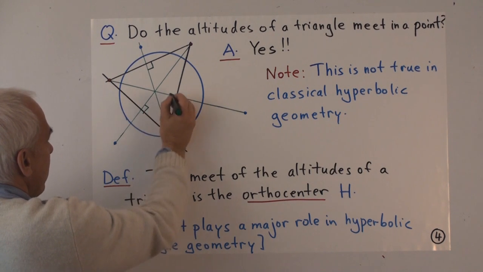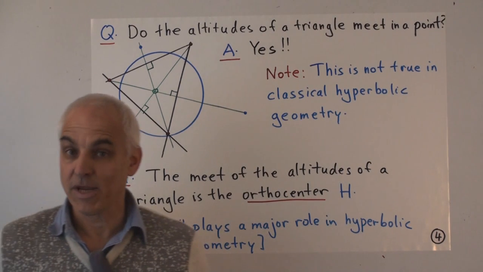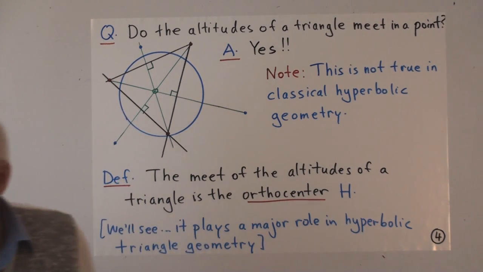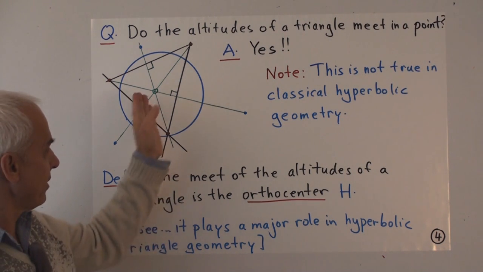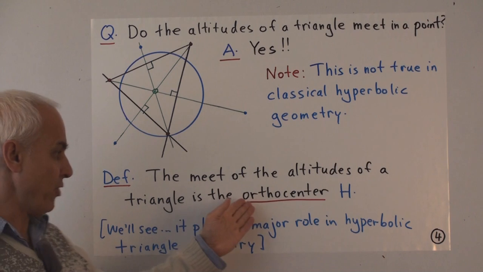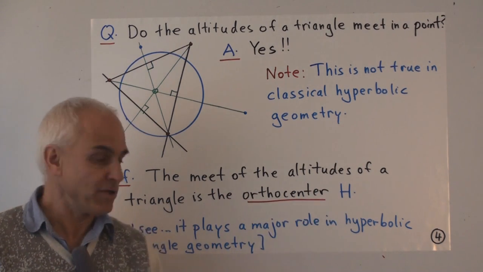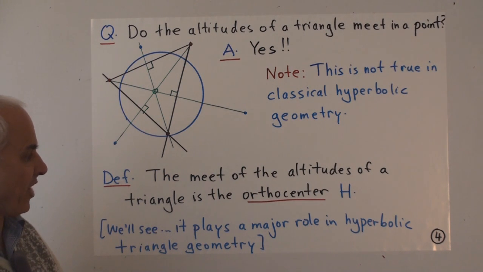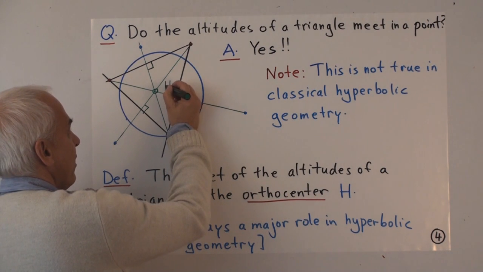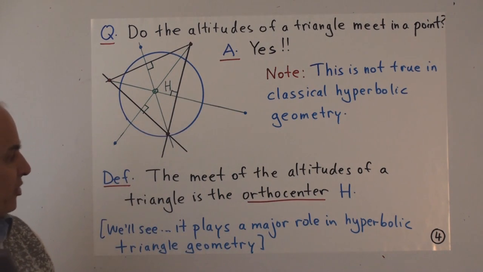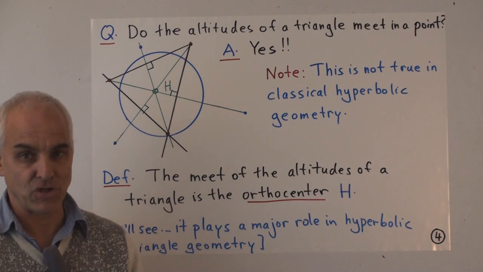So that's perpendicular, and that's perpendicular. And lo and behold, the 3 altitudes meet in a point. This common point of the 3 altitudes will be called the orthocenter of the triangle. And somewhat reluctantly, I will agree to call this H. All right, so this point here is going to be the orthocenter of the triangle, and it'll be denoted H. We'll see later on that this plays a major role in hyperbolic triangle geometry.